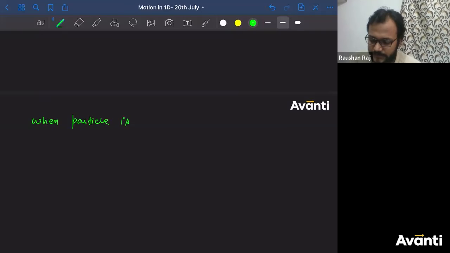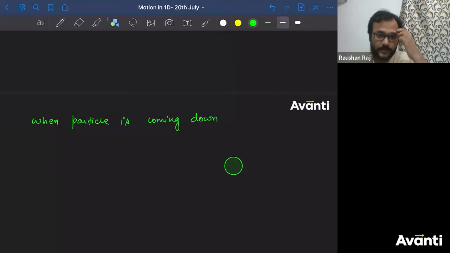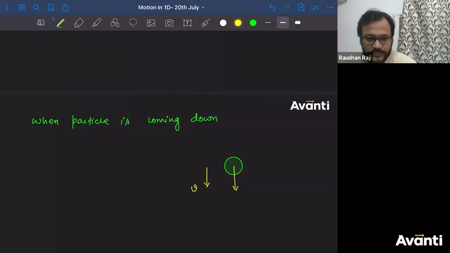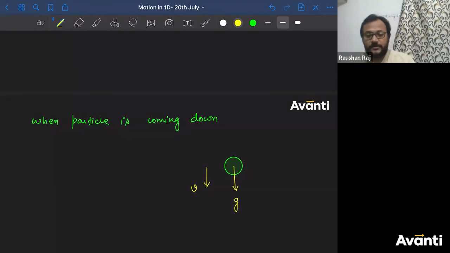When the particle is coming down, if this is the particle I'm talking about, let me denote the velocity here. This is the velocity V in the downward direction. What will be the acceleration due to gravity? That will still be in the downward direction. It will be G.